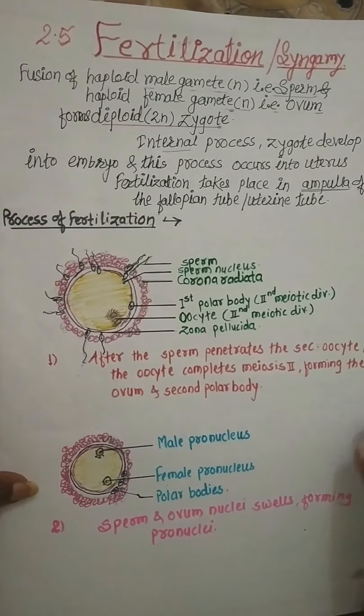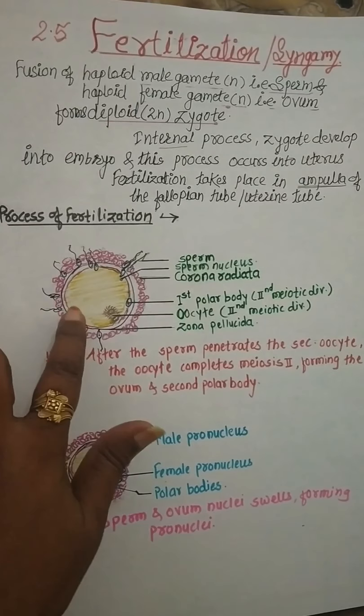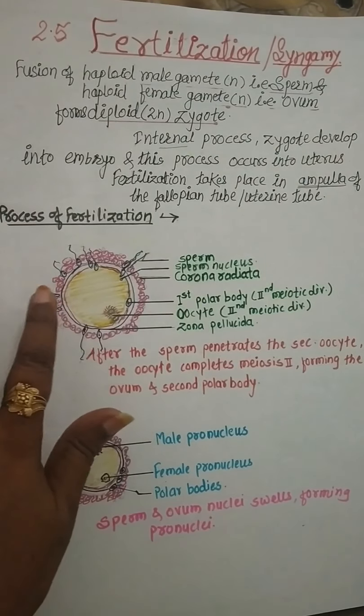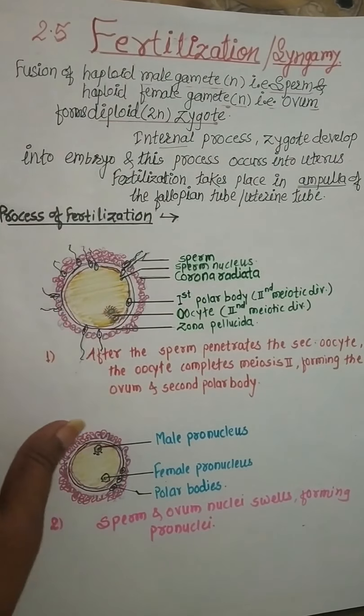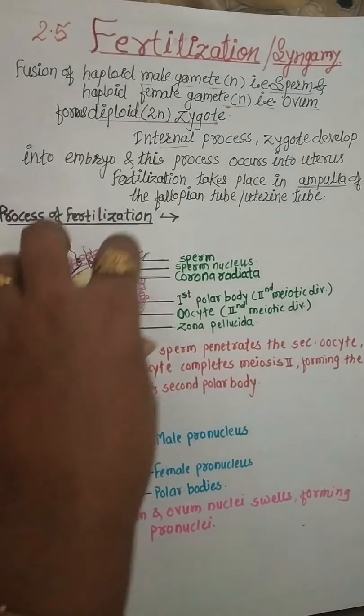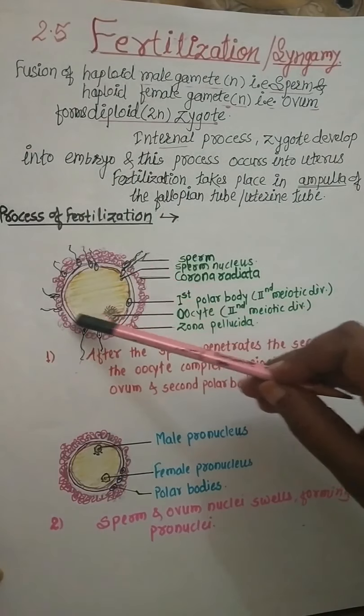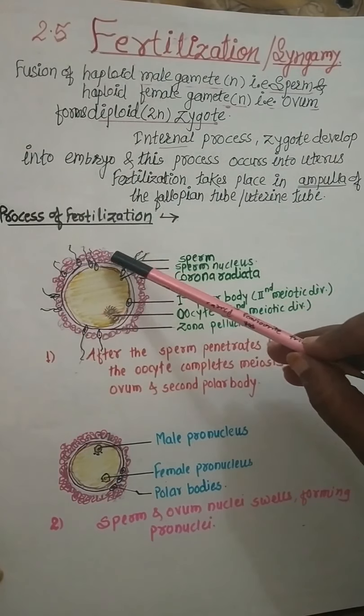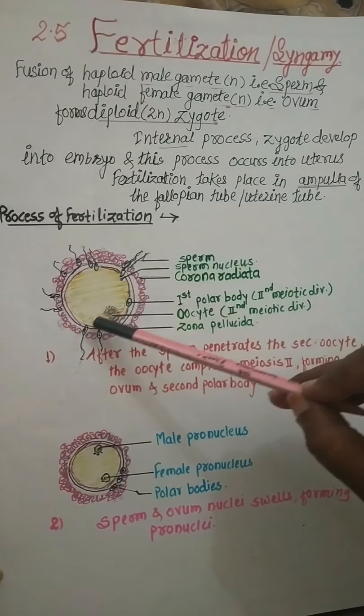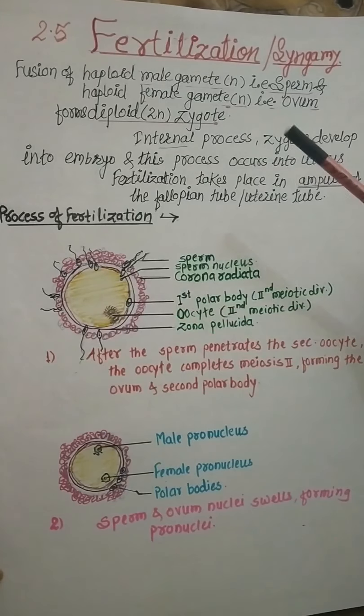In this process, you see this diagram, after studying the structure of the ovum, that is the egg. Last lecture we studied the structure of the ovum after the end of oogenesis.